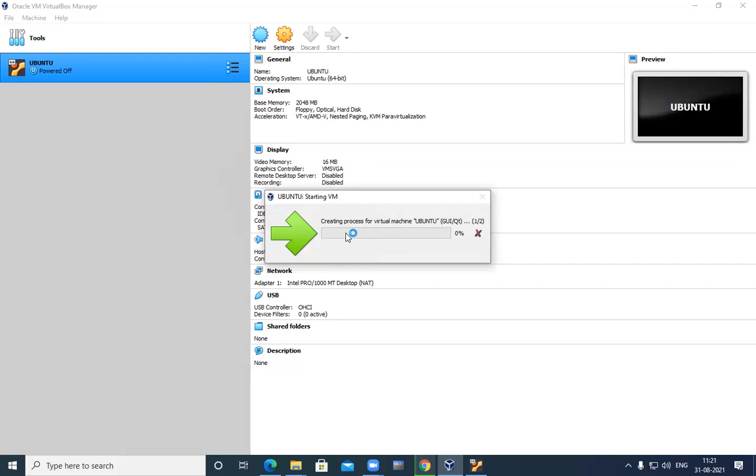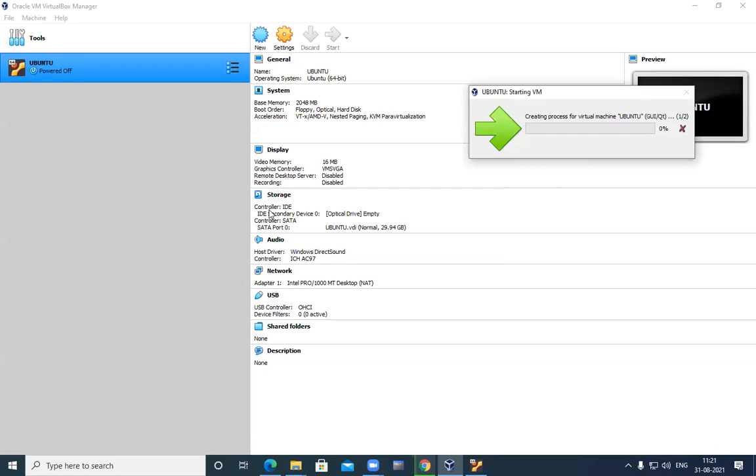Here is a dialog box showing that the process for creating the virtual machine, named Ubuntu, which I have given, is running. This will take a few seconds. Then storage controller is IDE, a component on my motherboard, along with SATA cables.